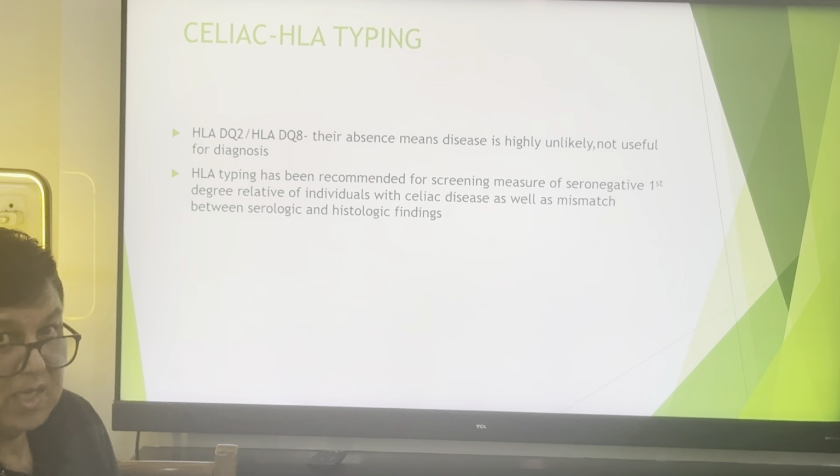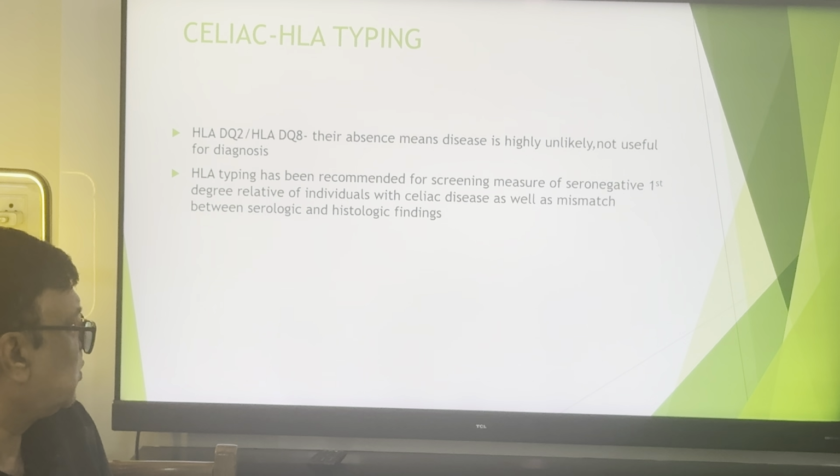Now coming to the HLA typing, the important point you must note and remember: the absence of HLA DQ2 and DQ8 means the disease is highly unlikely. They rule out the disease. It is not useful for diagnosis. HLA typing has been recommended as a screening measure for seronegative first degree relatives or individuals with celiac disease, as well as when there is a mismatch between serological and histological findings.